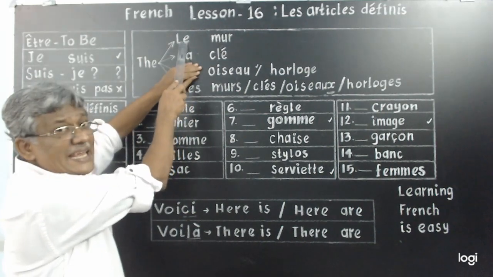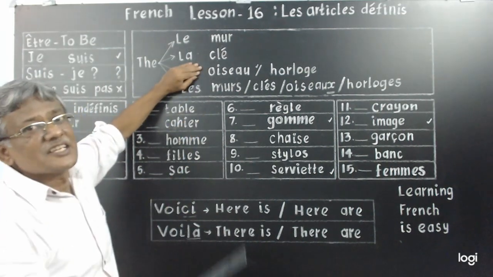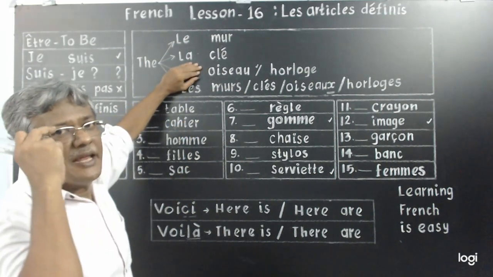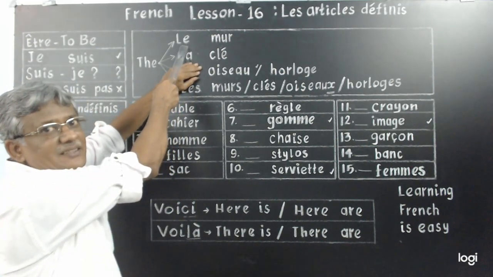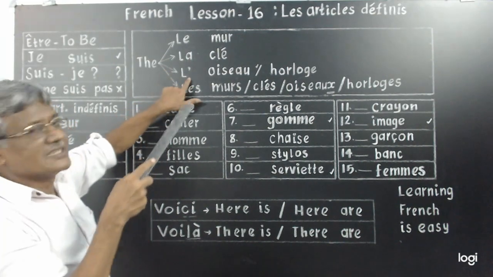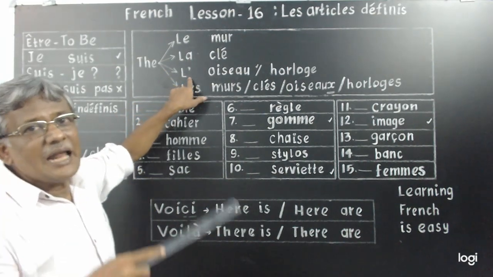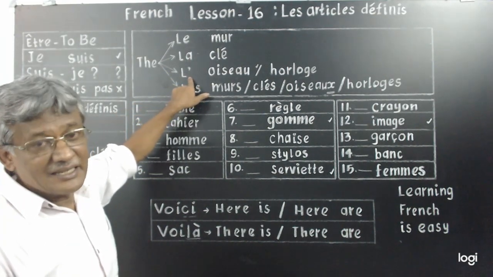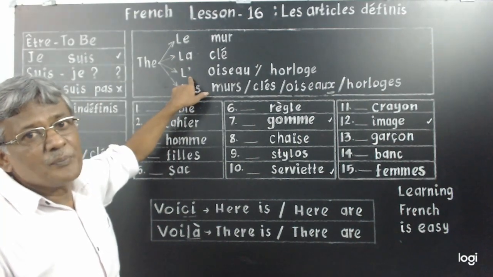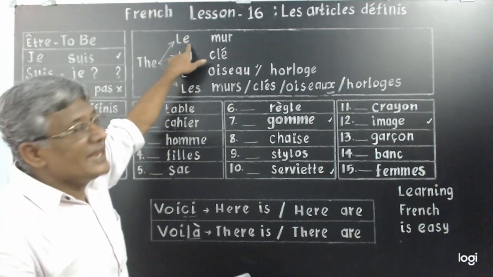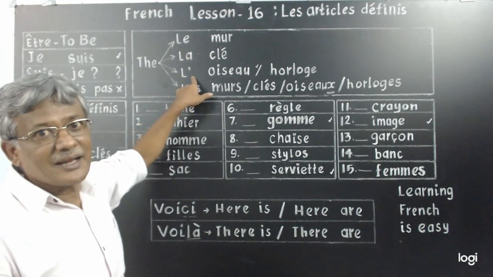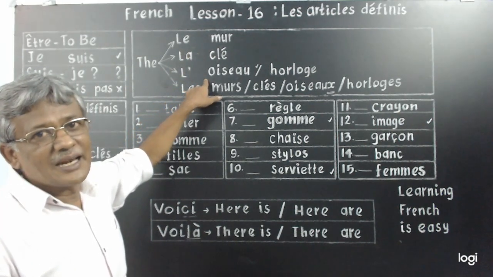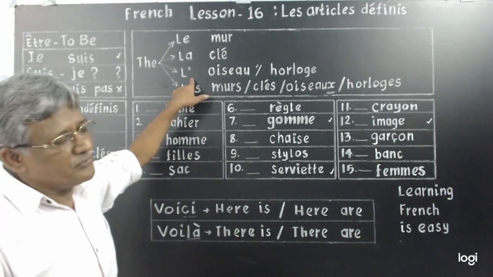This E and O will clash. So what do you do normally? The E is removed and an apostrophe is written. So L apostrophe is nothing but LE. LE has become L apostrophe because if I write E, these two vowels will clash. So LE becomes L apostrophe, fine.